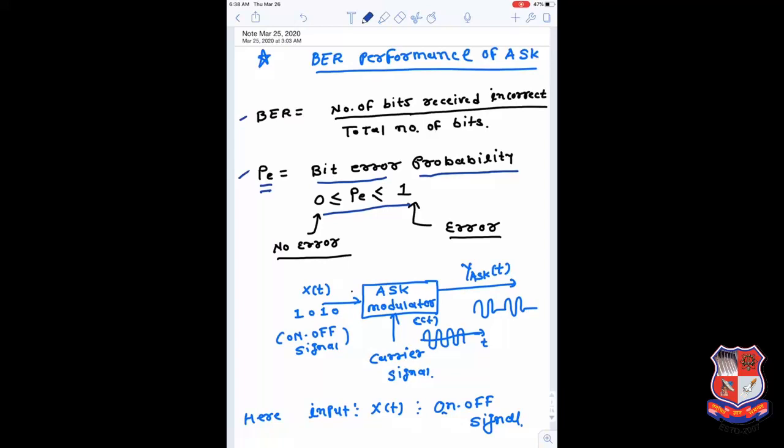If you are lucky enough to get a probability of error P of 0, it means your signal has no error. If your probability of error is 1, it means you have a sure error. And anything within 0 to 1 means your bit has a corresponding probability of being in error.